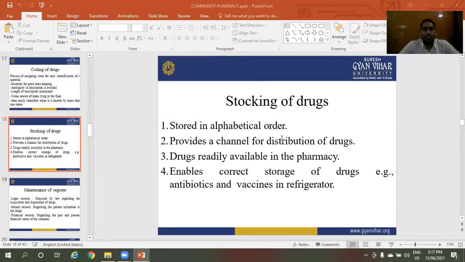Stocking of drugs. First, drugs are stored in alphabetical order in the community pharmacy. It provides a channel for the distribution of drugs, keeps drugs readily available in the pharmacy, and enables correct storage of drugs, for example antibiotics and vaccines in the refrigerator. These are the stocking of drugs.